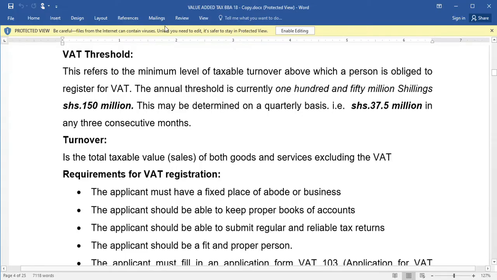Then VAT turnover. It's the total taxable value of both goods and services, excluding VAT. That's what we call the turnover.